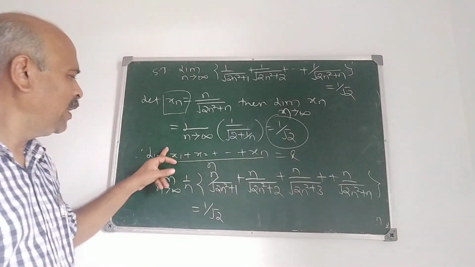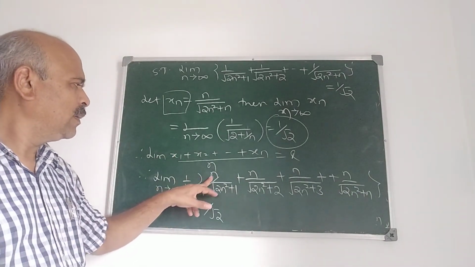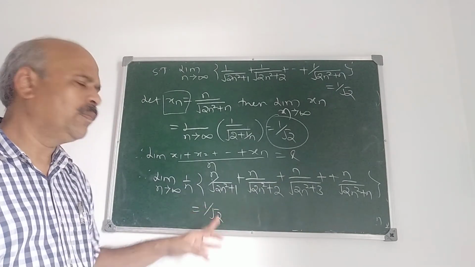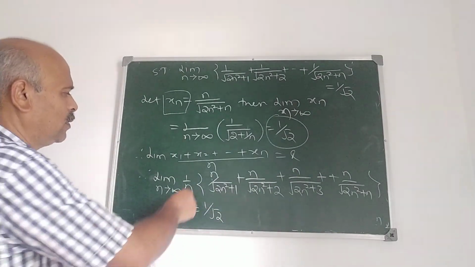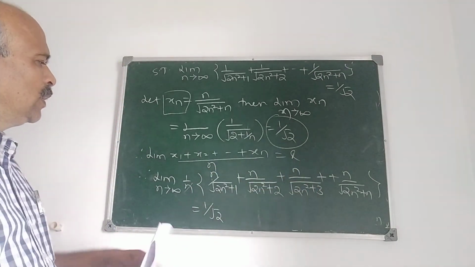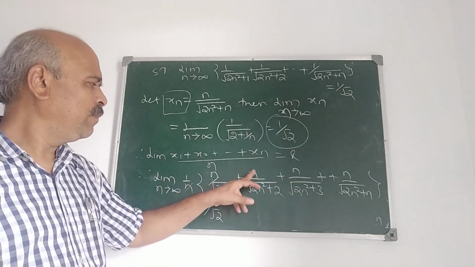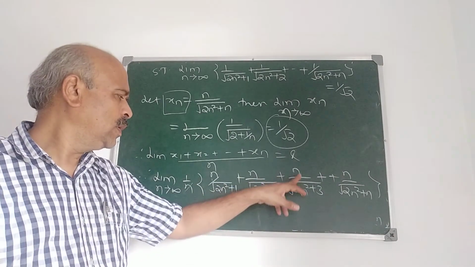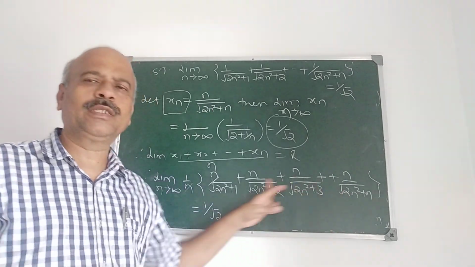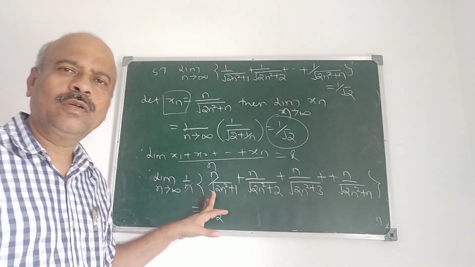Therefore limit 1 upon n into x1, x2, x3, up to xn is also 1 upon root 2. Now if you cancel this n, you will get 1 upon root 2n square plus 1, 1 upon root 2n square plus 2, 1 upon root 2n square plus 3, up to 1 upon root 2n square plus n, is also 1 upon root 2.